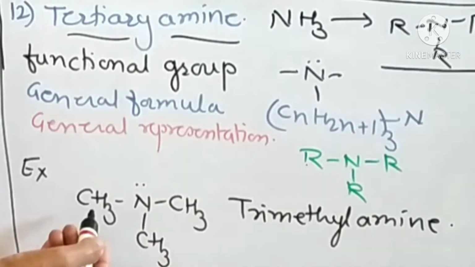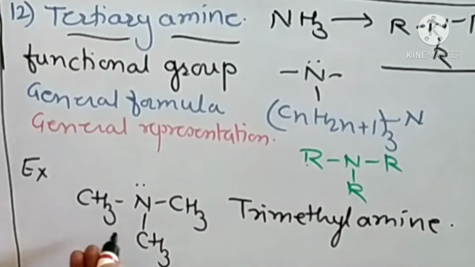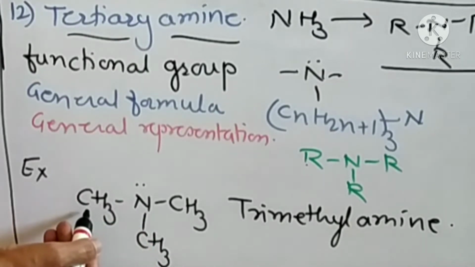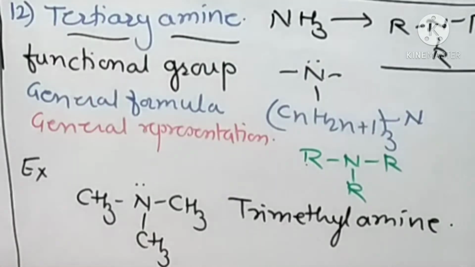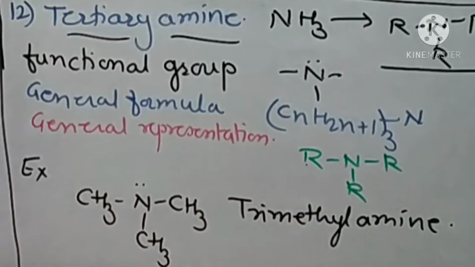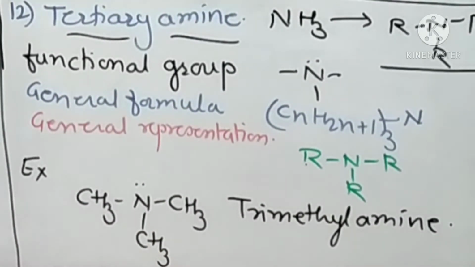For example, trimethylamine, that is nitrogen is bonded to three methyl groups, CH3, CH3 and CH3. Now here also these three alkyl groups in tertiary amines may be similar or different. If they are similar, then it is called a simple amine. And if they are different, then they are called mixed or unsymmetrical amines.